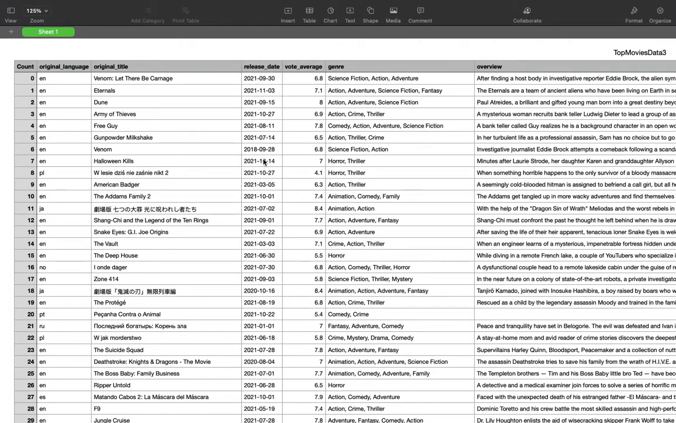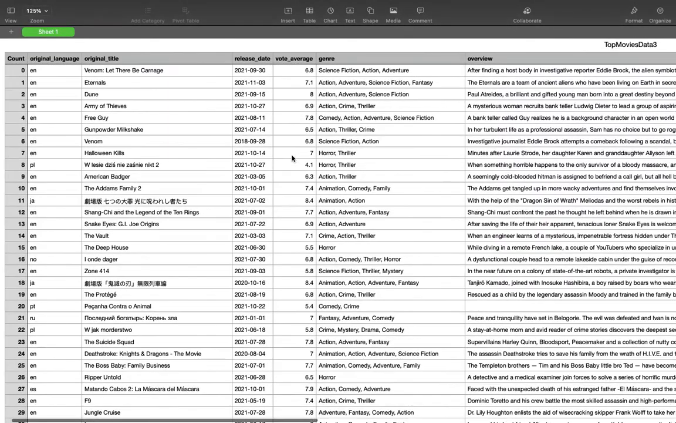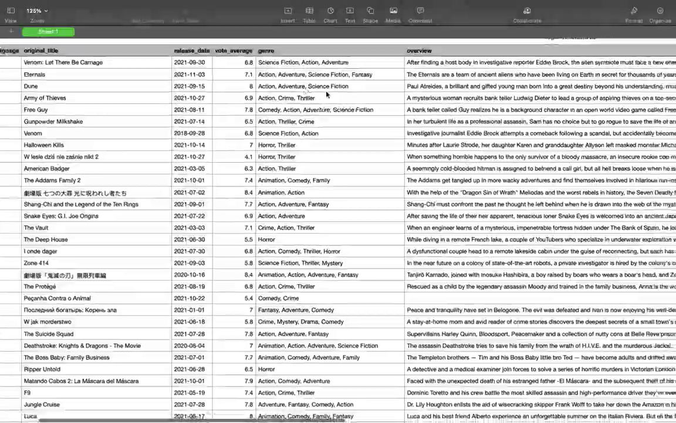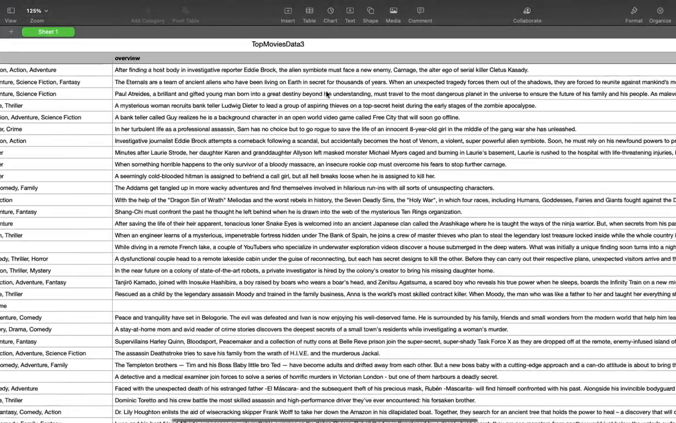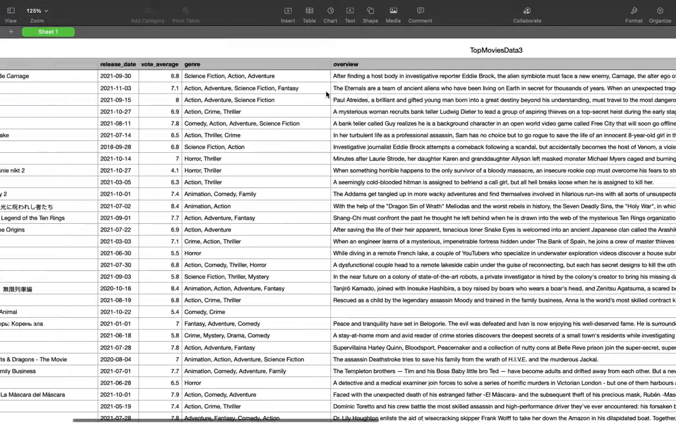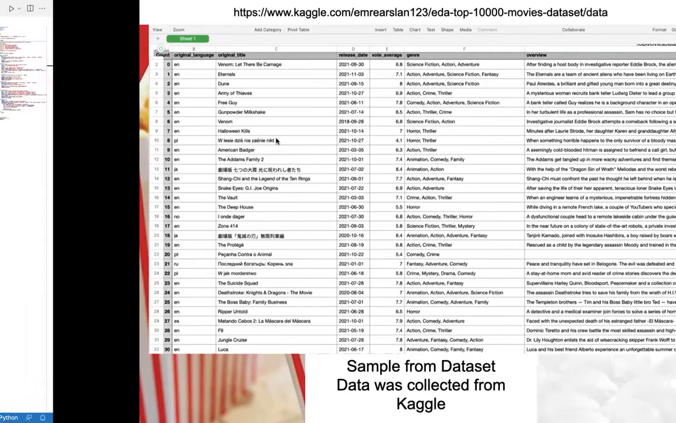Here is my full data set. There's over 10,000 different movies in this data set, and you can see the different columns that I was talking about previously. In the code, I use each of the columns to find out different information, like the top movies or the movie with the greatest revenue. Now we'll go to my code.